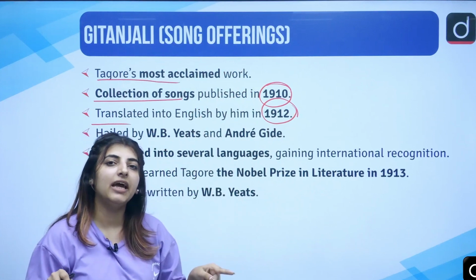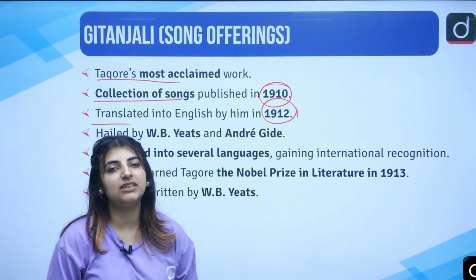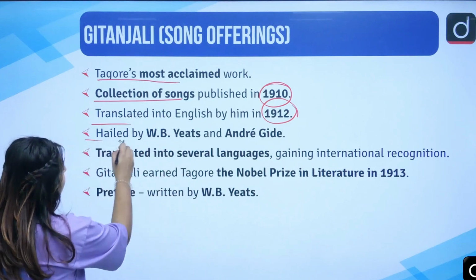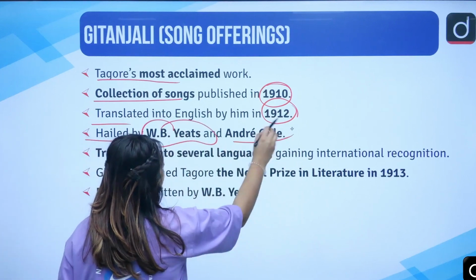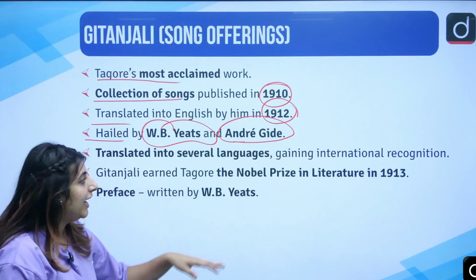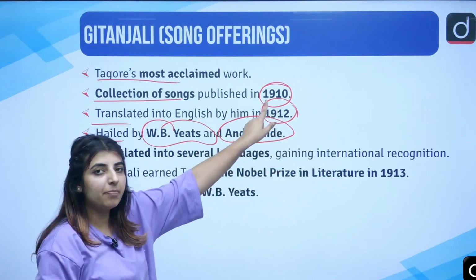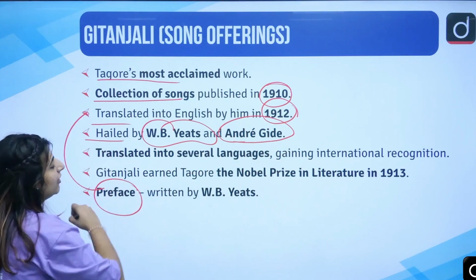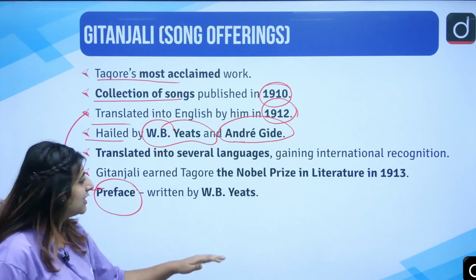If you see in the bracket, Song Offerings, of course it is a translation into English by Tagore. Hailed by W.B. Yeats and Andre Gide, and of course in the 1912 part we see that the preface of the English translation of GITANJALI is written by W.B. Yeats.